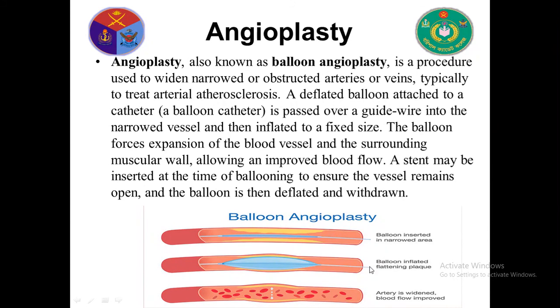Look, this is a stent. This balloon opens the artery wall, so then blood goes to the heart muscle easily. This is called angioplasty.